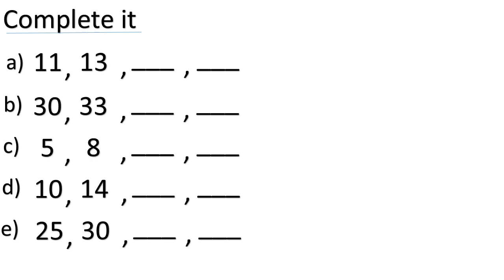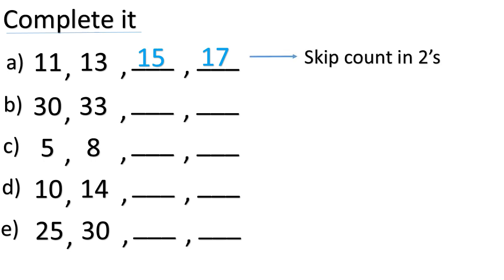So, let's continue to do the same. 13, after 13 14 will skip and then we'll reach on 15. Very good. Then let's skip 15, 16 and then reach 17. So, can you tell me, we just did the skip count of? Correct. We did the skip count of 2. Understood, children? Let's continue with few more examples.